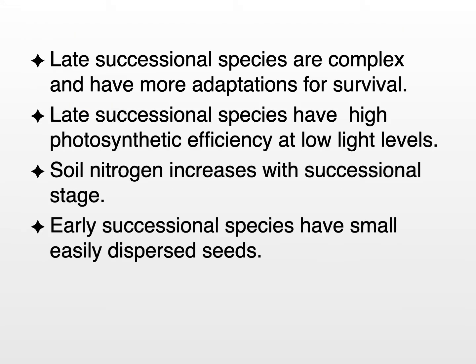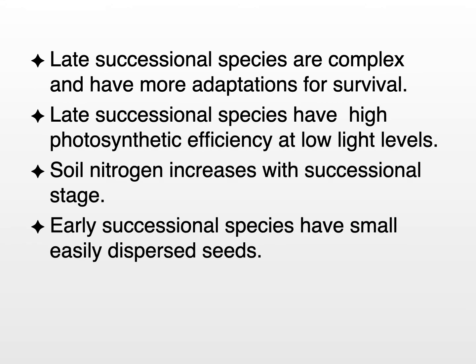Late successional species tend to be complex. They have many adaptations that they use to survive in their habitat. Late successional species have high photosynthetic efficiency. They can grow well in low light levels, which is important if you have to germinate under an already established canopy of shrubs or early successional trees. In most successions, soil nitrogen builds up. It increases with the successional stage or age of the habitat that is experiencing succession.